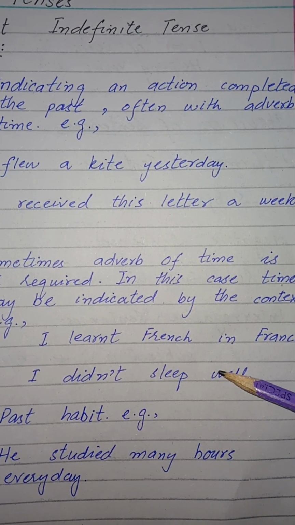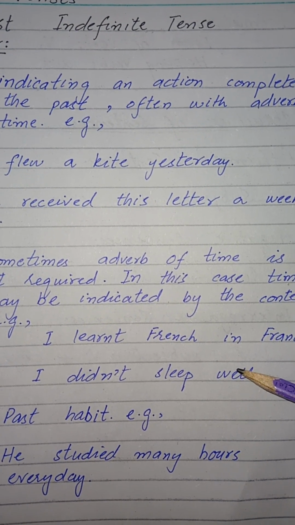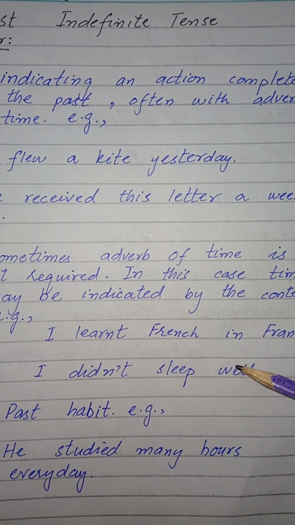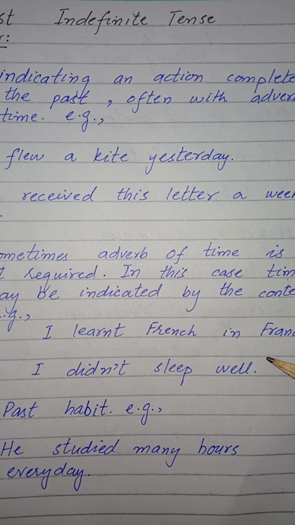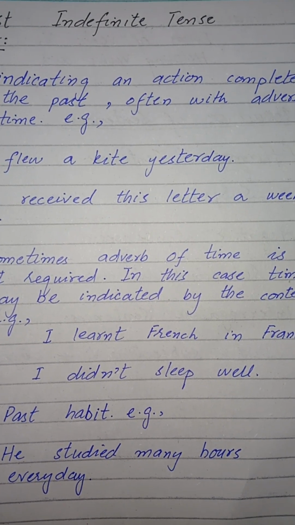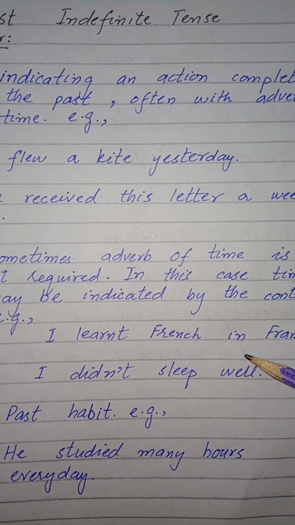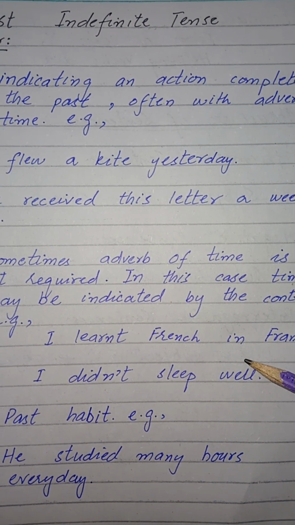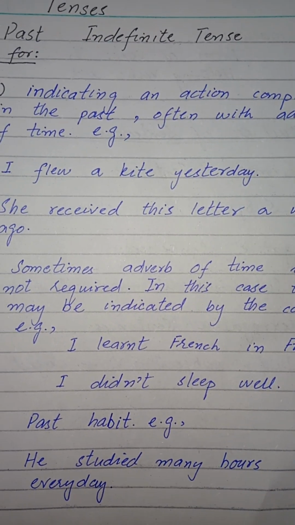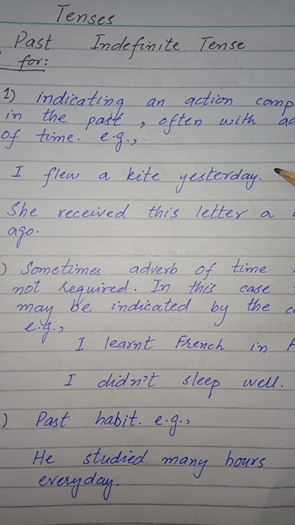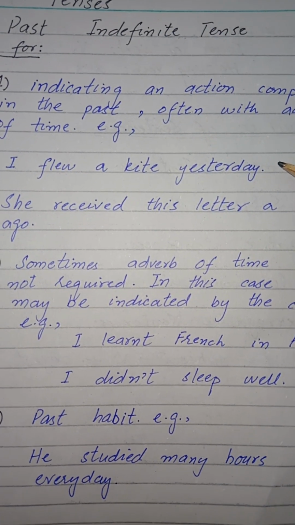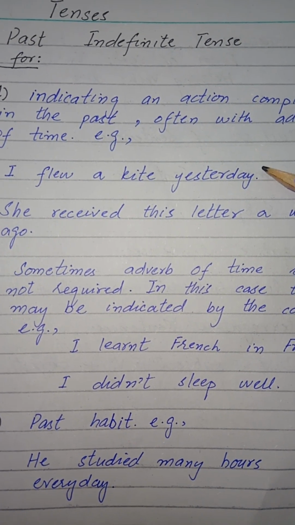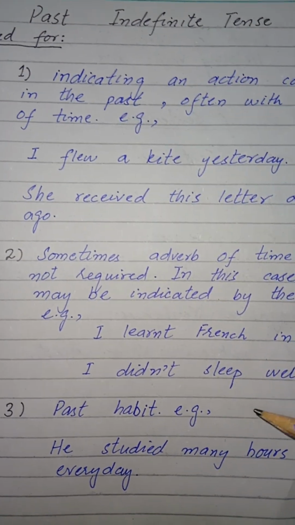If you say I didn't sleep well to someone, it means you are talking about last night. You are not talking about the night before yesterday. So these sentences are self-explanatory. Here you do not need any adverb of time. So past indefinite tense is basically used to indicate a past action that occurred, with an adverb of time.